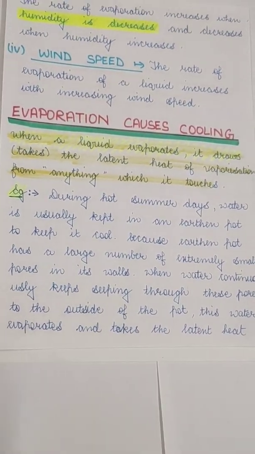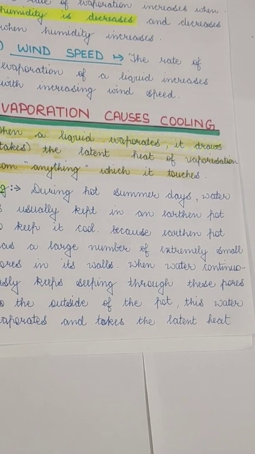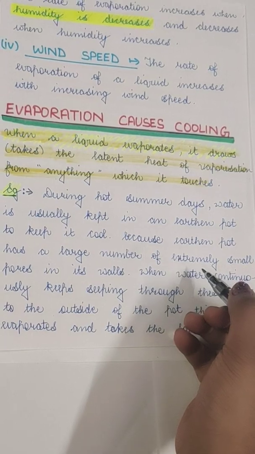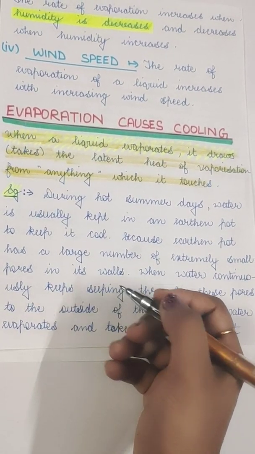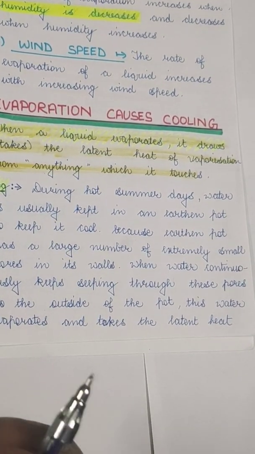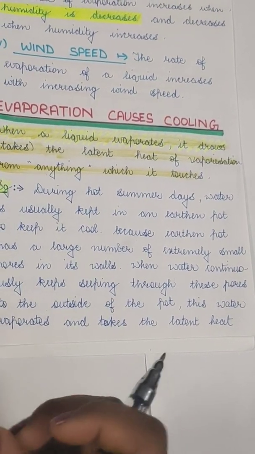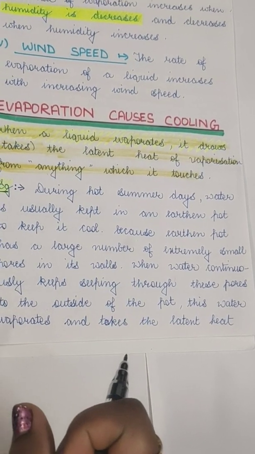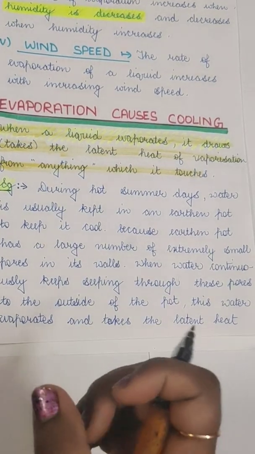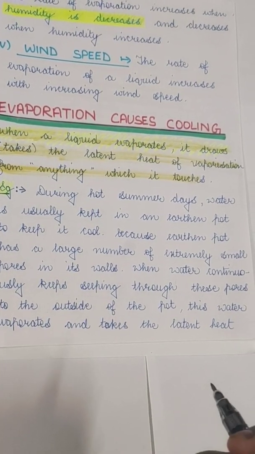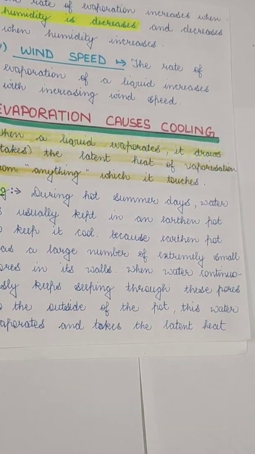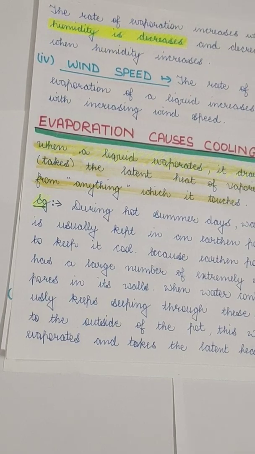Because an earthen pot has large pores, you would have seen that it has a porous surface, so water comes out from those pores. So when the water comes out through the extremely small pores, because the atmosphere outside is very hot, the water gets vaporized, taking the heat from the pot. Okay, so the heat is taken from the pot or from the water. Since the heat is taken from the water or the pot, the temperature will decrease, and when the temperature decreases, the water will be cold. That is why evaporation causes cooling.